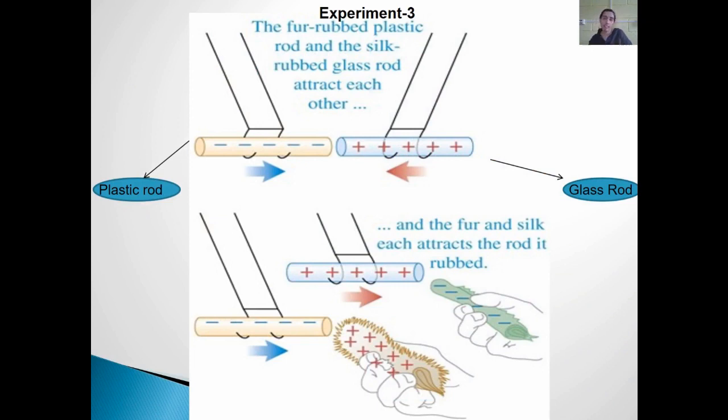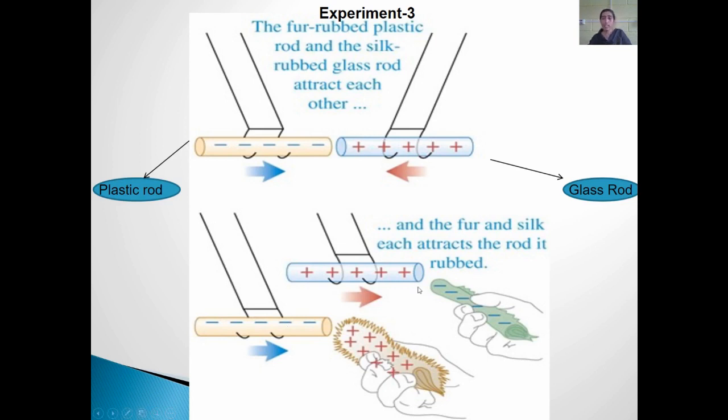And in this experiment, what we observed: the plastic rod, which was already negatively charged after rubbing it over the fur, and the glass rod, which was positively charged after rubbing it over the silk. Obviously, when two different types of charges are brought near, they will show a force of attraction, right? And in this example, the fur had lost its electrons and transferred them to the plastic rod. The fur obviously became positively charged. It has lost the electrons. Therefore, it got attracted to the plastic rod.